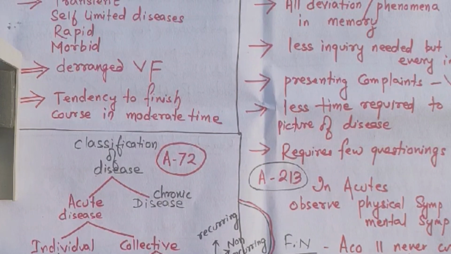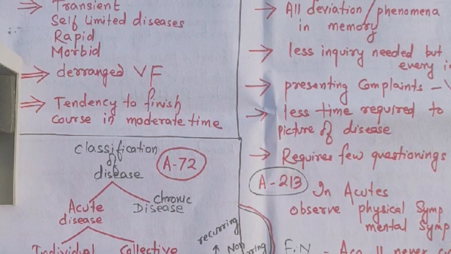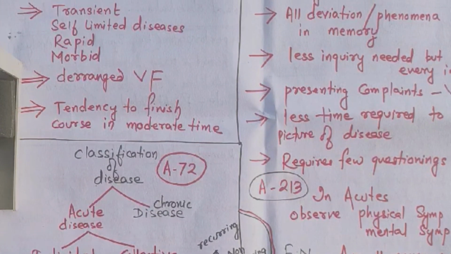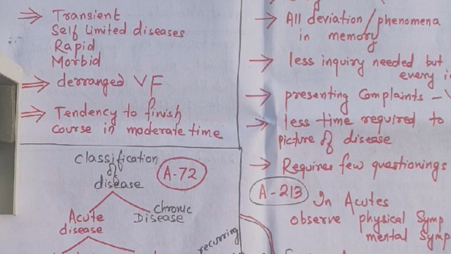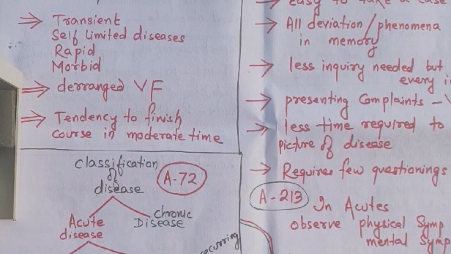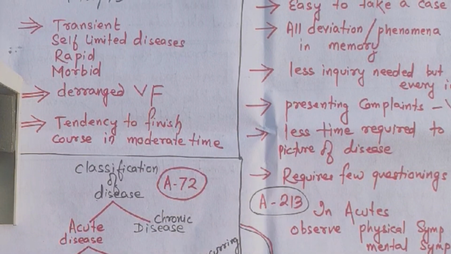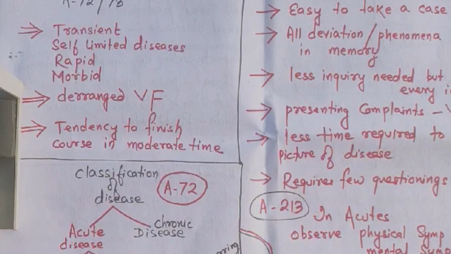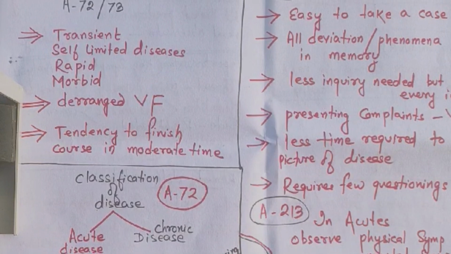Another is epidemic. Epidemic is contagious. It occurs at the same time in localized areas, here and there also. So epidemic is contagious. This is because of some acute specific infection. Sporadic is non-infectious. In epidemic also we have recurring, which recurs again and again, and another is non-recurring. You can have this in Organon classes in detail. We are concerned with case taking in acute disease and demonstration of a case of a simple acute disease.